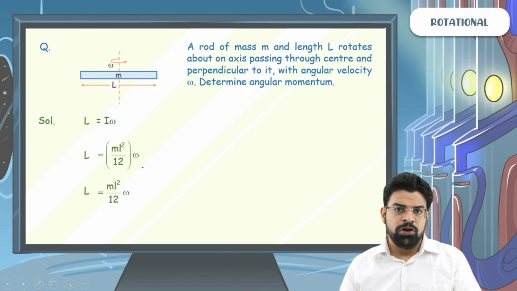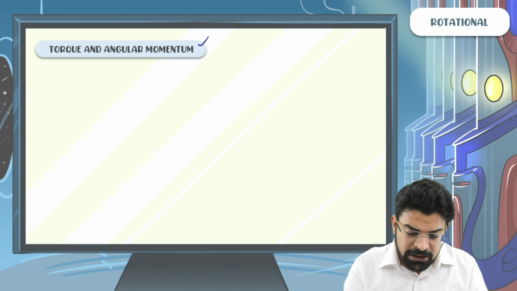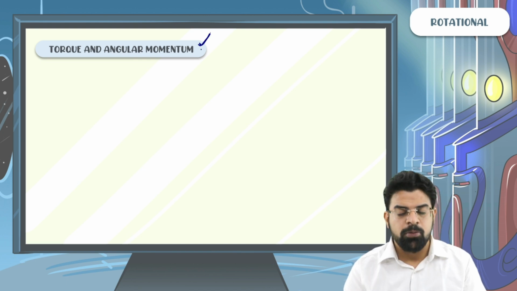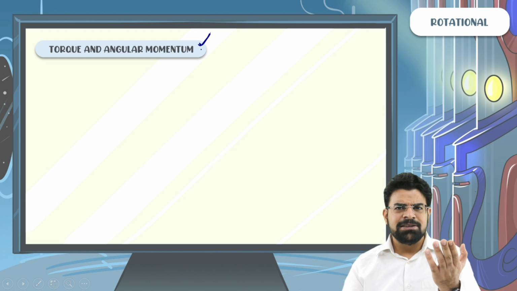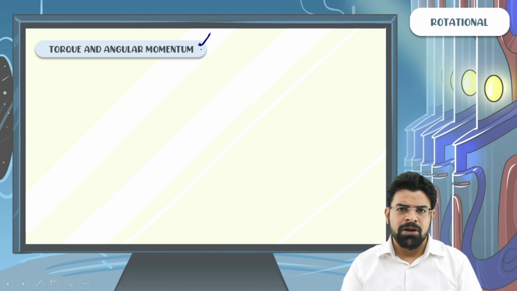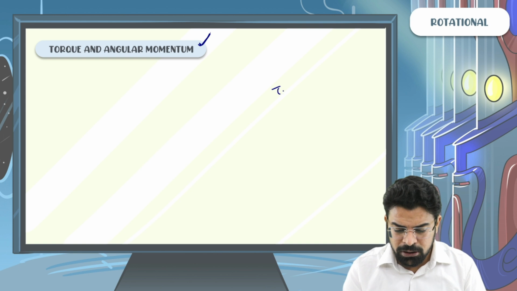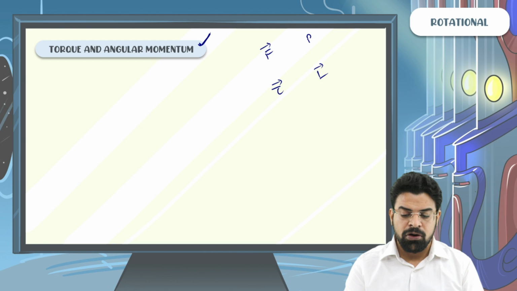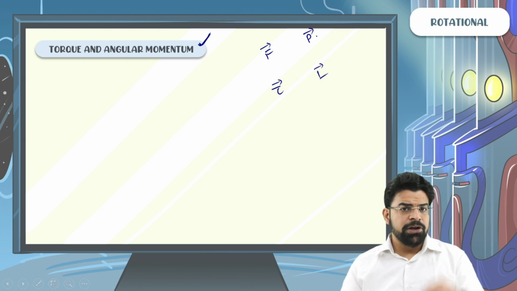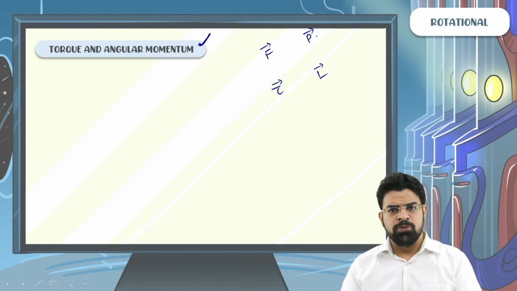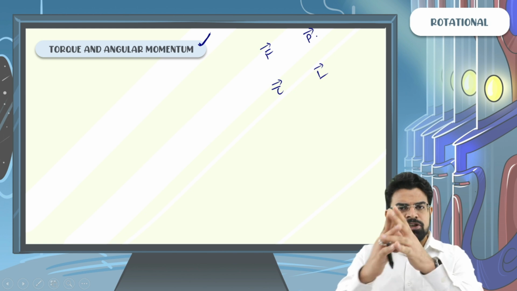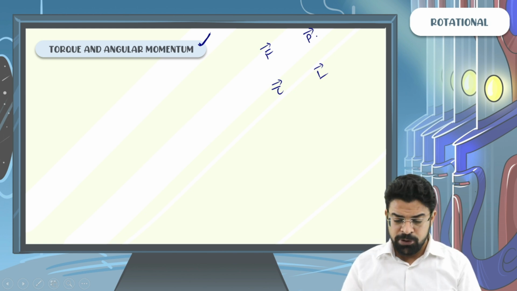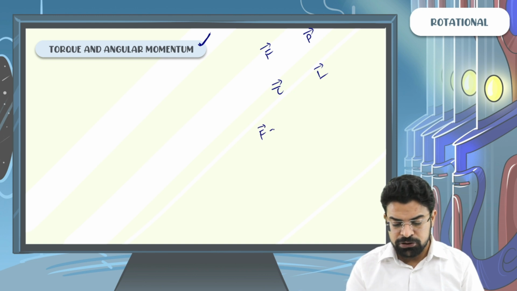Moving on to the next heading, we need to talk about the relationship between torque and angular momentum. What is the relationship between force and momentum? We know that torque is analogous to force and angular momentum is analogous to momentum. From Newton's second law for translational motion, the net external force acting on a body equals the rate of change of momentum with respect to time. So F equals dP by dt.